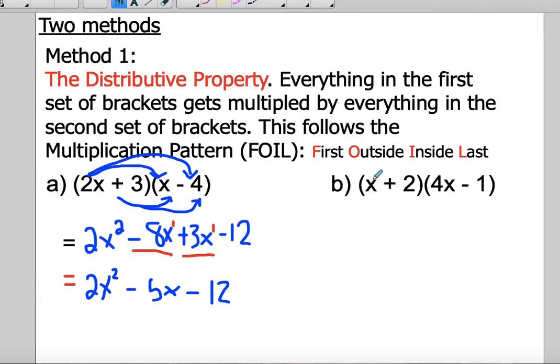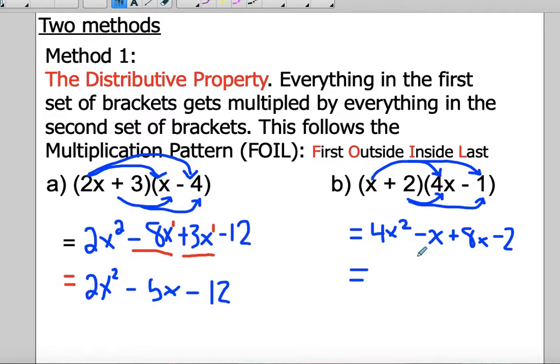I'll work through this example slightly quicker. Here we're going to have x times 4x to give me 4x squared, and then x times -1 gives me -x. The first term in the first set of brackets is multiplied, then you're going to take the second term and multiply it by everything. Positive 2 times 4x gives me positive 8x. Positive 2 times -1 gives me -2.